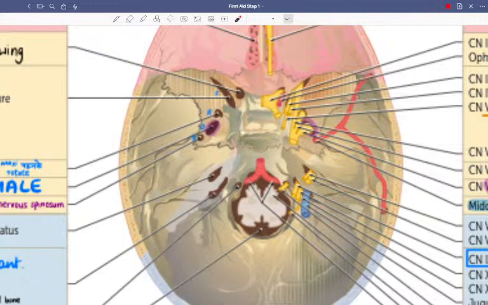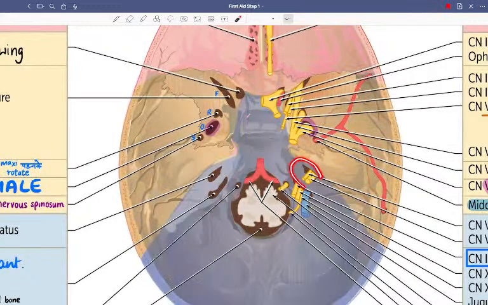So this is your jugular foramen. When you see the jugular vein going, this should be the jugular foramen, and this should be the 12th, I guess, the hypoglossal canal. That is the 12th nerve. Again, correlate with the brain stem: the 12th nerve comes from between the olive and the pyramids. And this is obviously the foramen magnum, everyone knows.